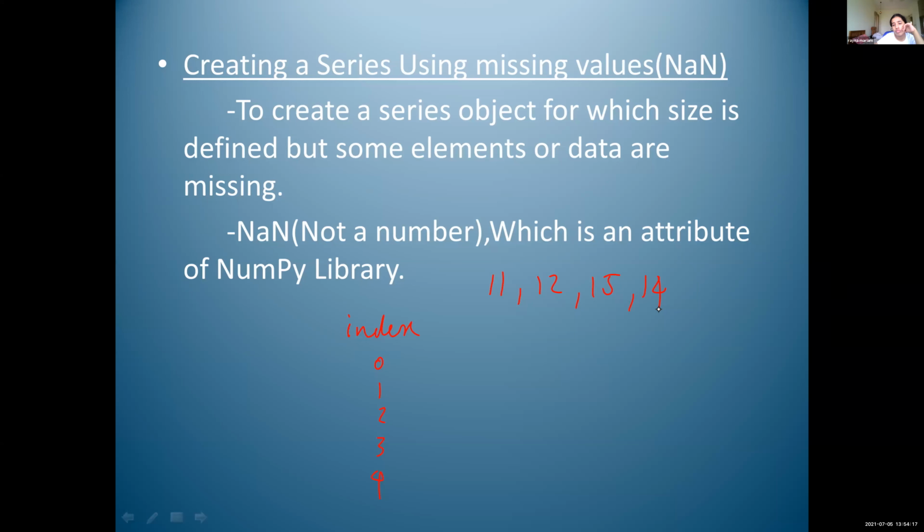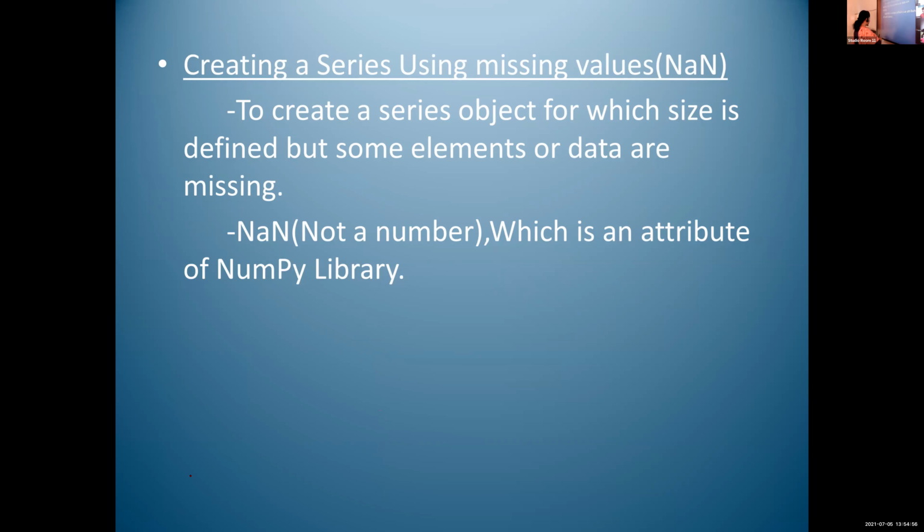So to represent missing data, we are using NaN. NaN is an attribute of the NumPy library. So before using this NaN, we have to import NumPy from the Python library.